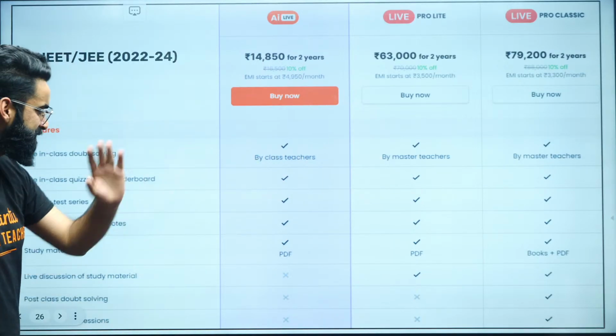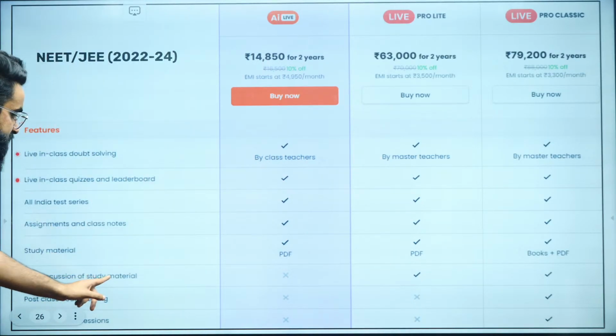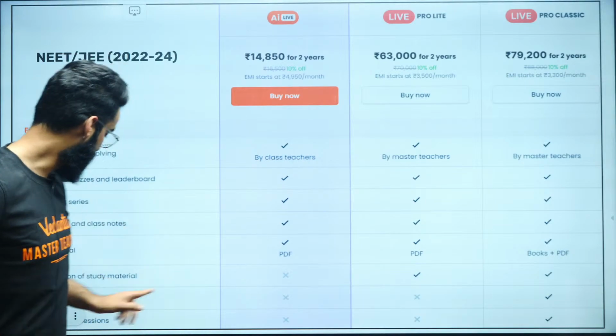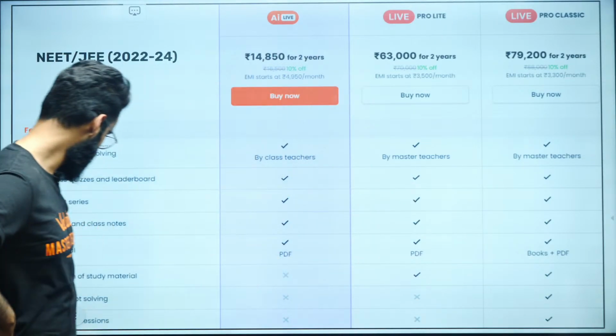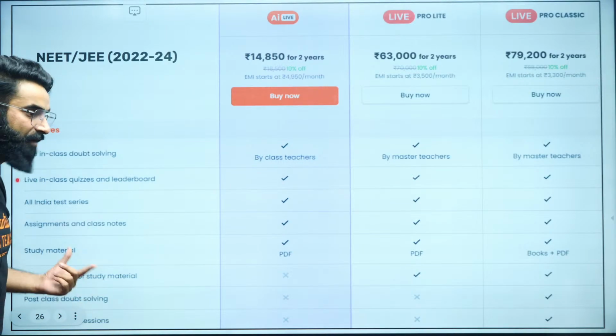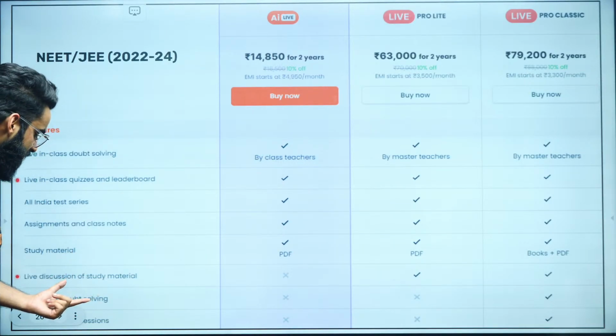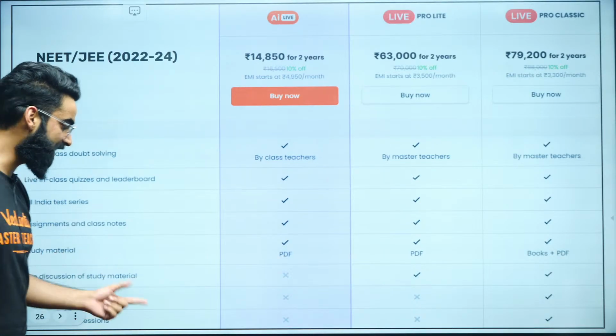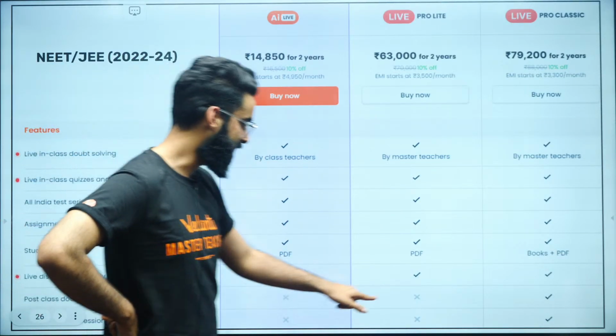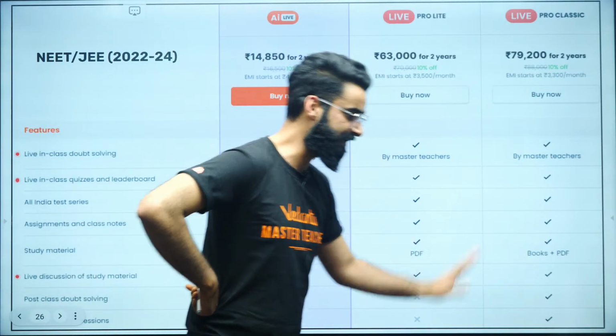What makes these programs different? Live discussion of study material won't happen in this program, but live discussion of study material will happen in this program as well as this program, right? Post-class doubt solving. After the class, if you face any sort of doubt, right? That doubt cannot get solved in this program, neither in this one, but in this one, it will get solved, right?